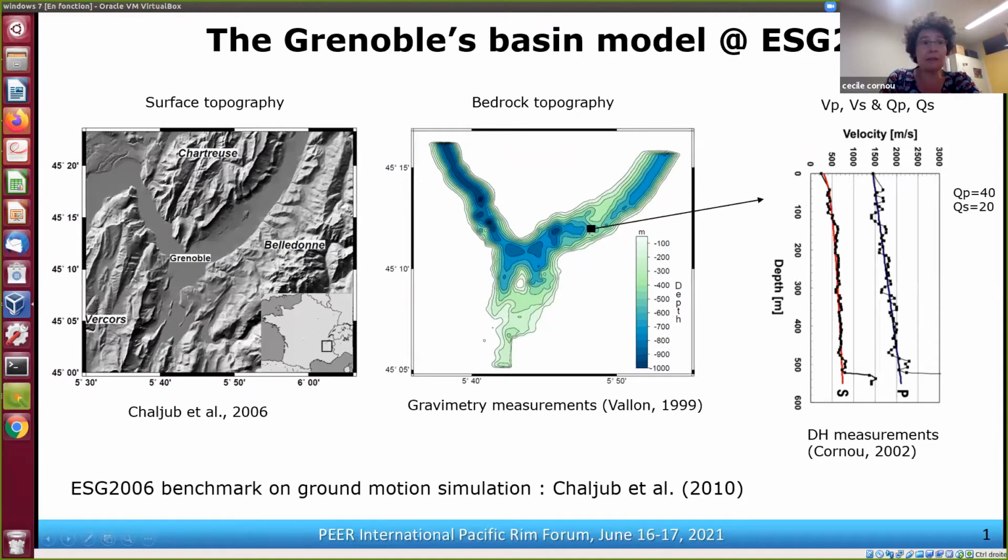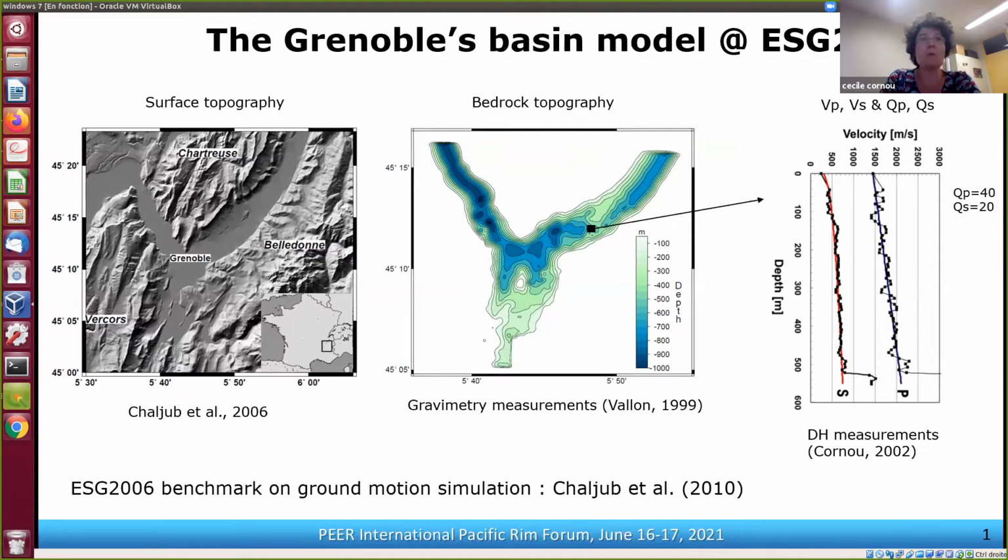So I will start first with the Grenoble model, the model that was used during the ESG 2006 benchmark. So during this benchmark, the goal was not so much to compare simulation with observation, it was more to compare different simulation schemes.